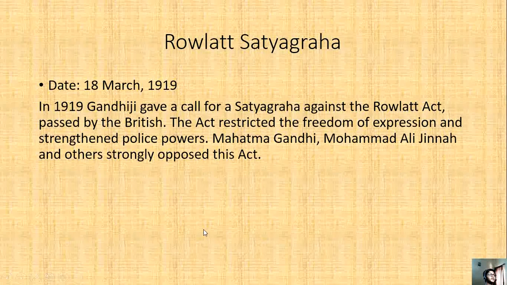The Rowlatt Satyagraha. The date was 18 March 1919. In 1919, Gandhiji gave a call for Satyagraha against the Rowlatt Act passed by the British. The act restricted the freedom of expression and strengthened police powers. Mahatma Gandhi, Muhammad Ali Jinnah and others strongly opposed this act.